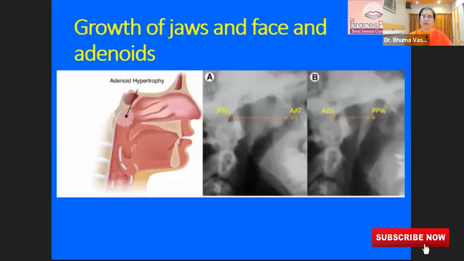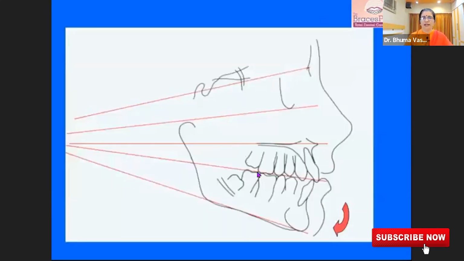A very important point which generally gets missed by dentists, ENT specialists and physicians is that with repeated cold and cough infections, the adenoid becomes very large and obstructs the air passage. When the air passage is obstructed, the child is not able to breathe properly, and for survival the child tends to keep the mouth open, and the mouth breathing habit develops.